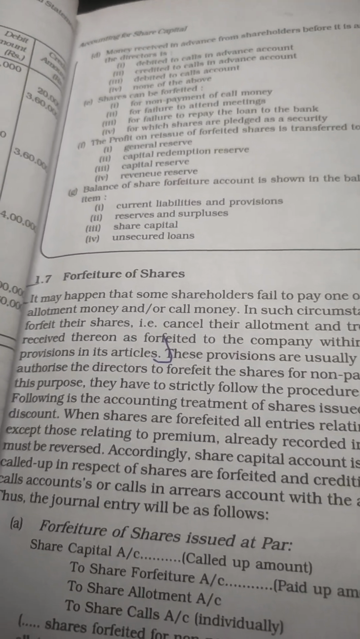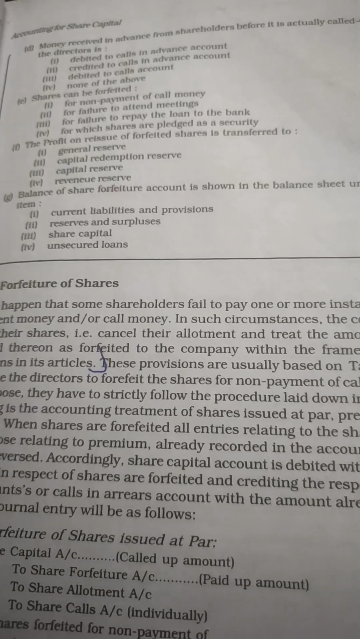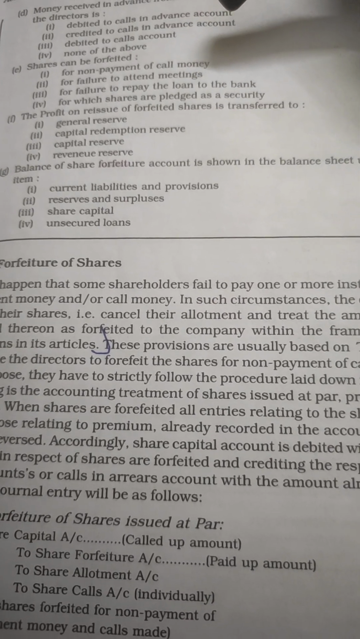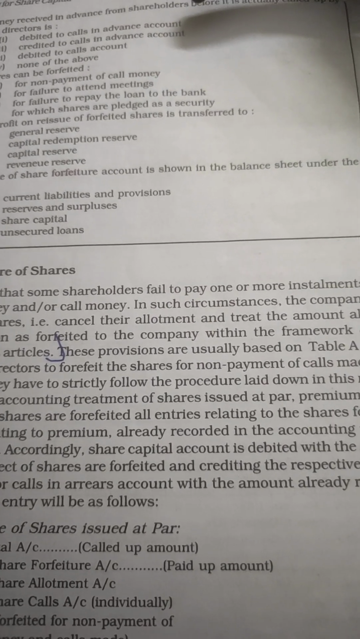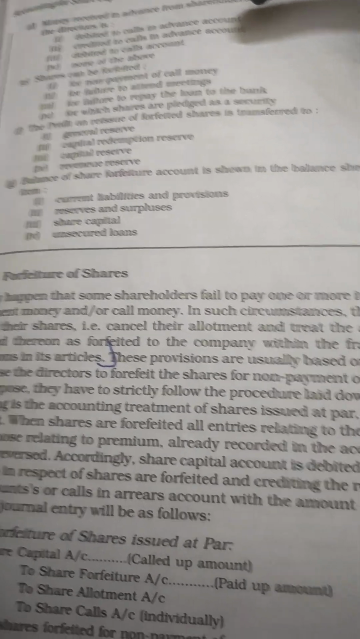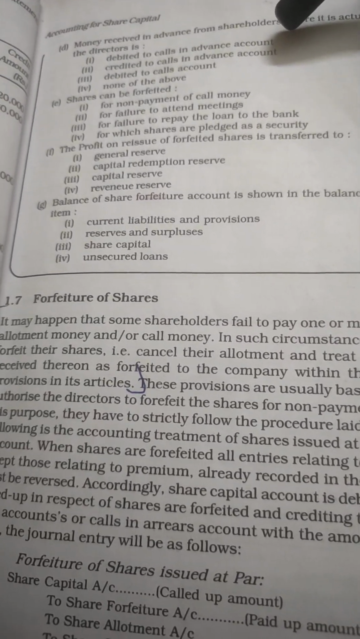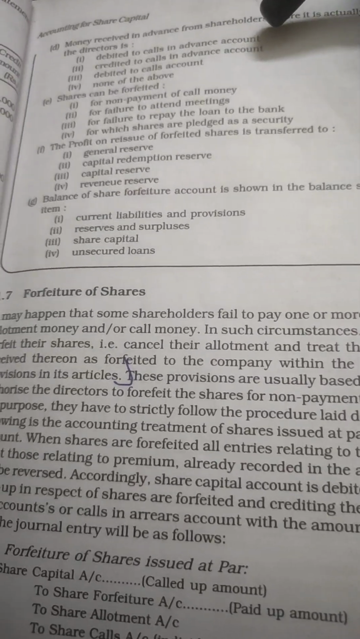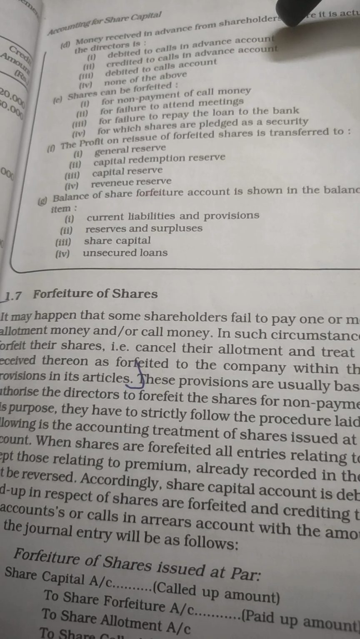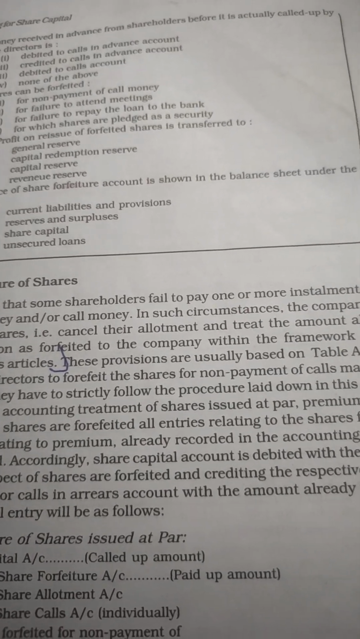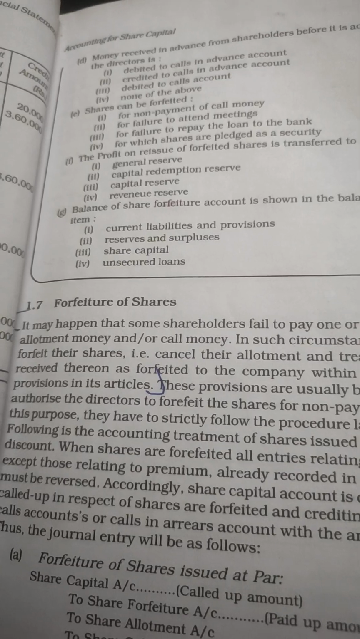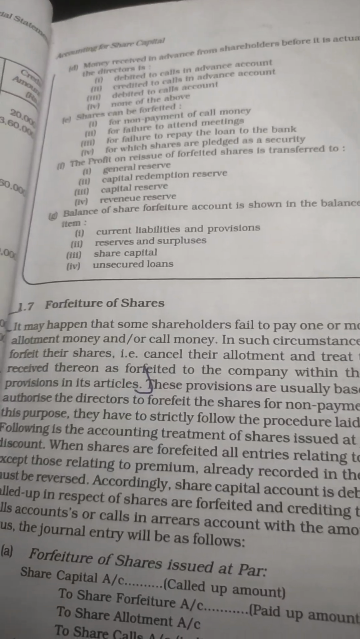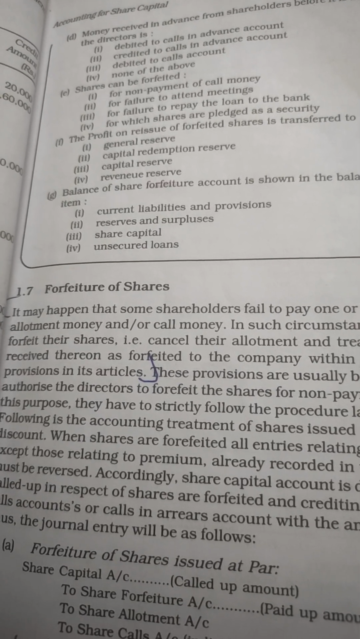Mainly forfeiture of shares at par. There are certain circumstances in which the shareholders fail to pay one or more installments relating to allotment money or call money. In such circumstances, the company can forfeit their shares, that is, they cancel the allotment and treat the amount already received thereon as forfeited to the company, within the framework of the provisions in its articles.